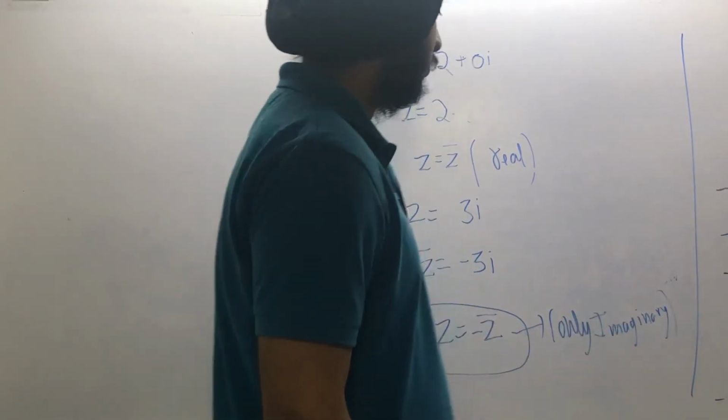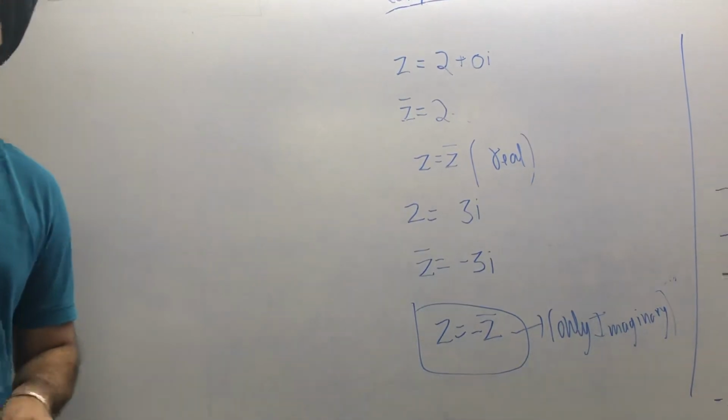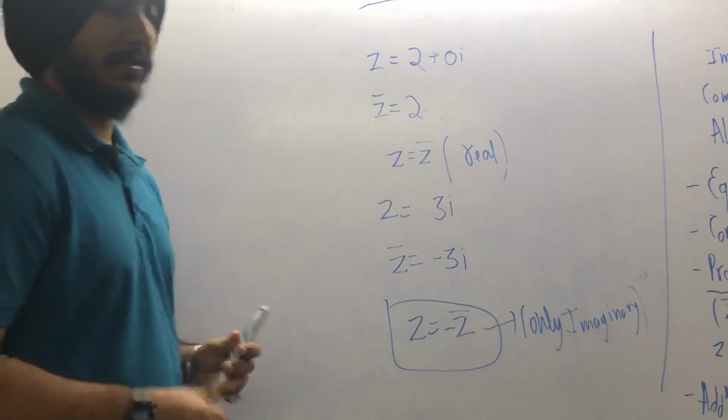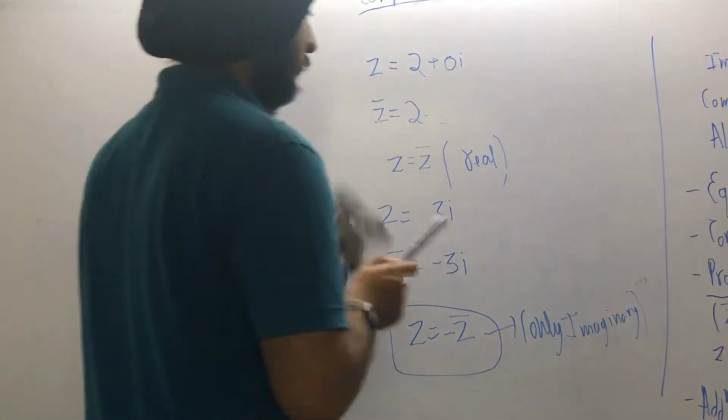This means that there is no real part, only imaginary part. Okay, so these are some properties that they can ask you for 1 marker. Okay, so let's go forward.